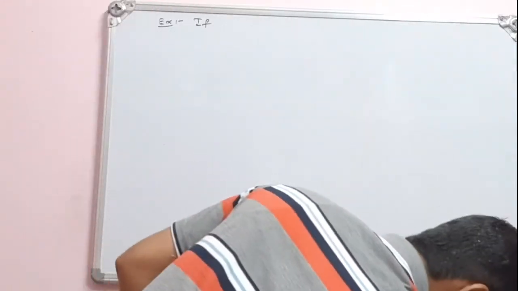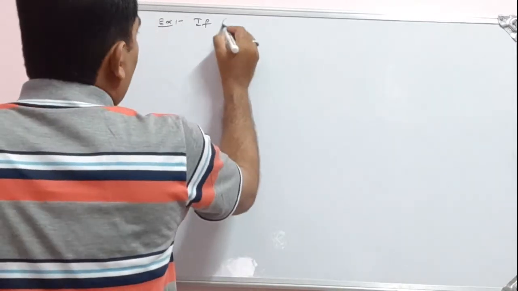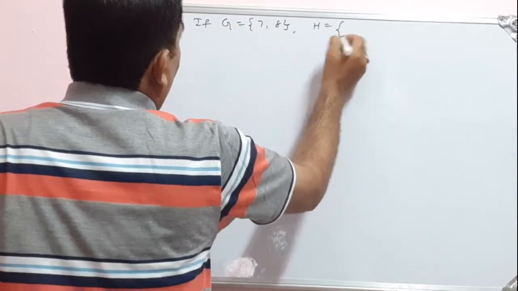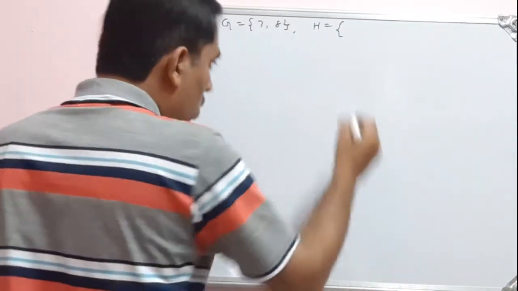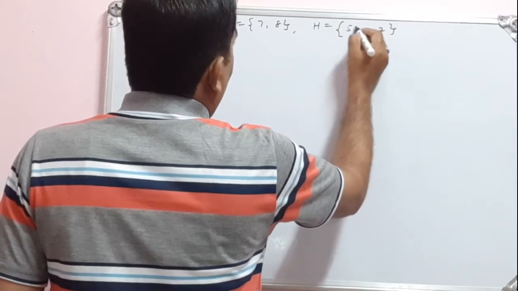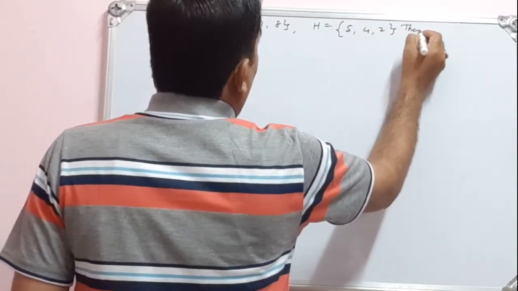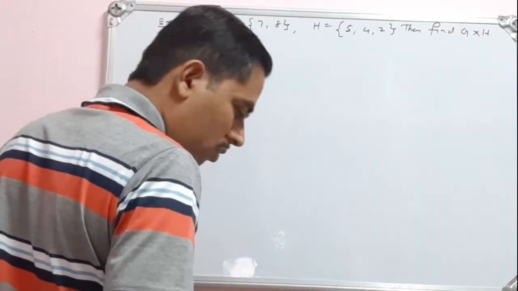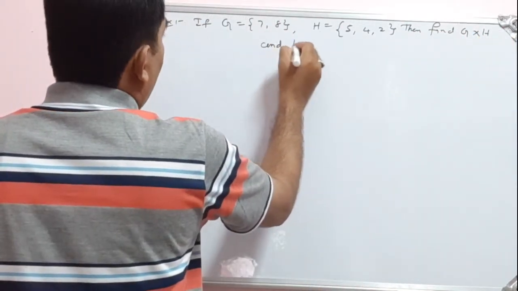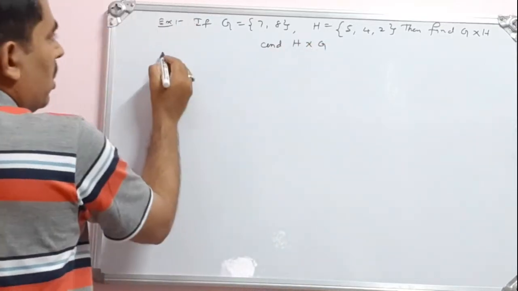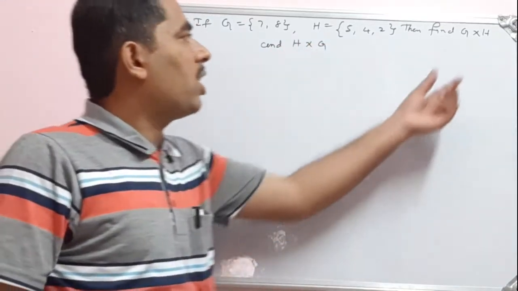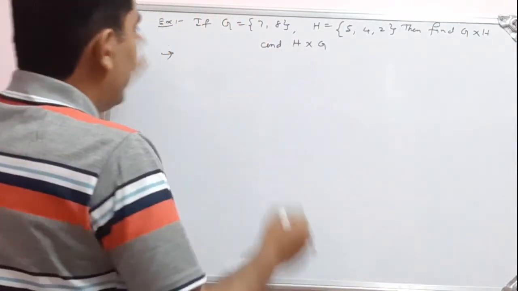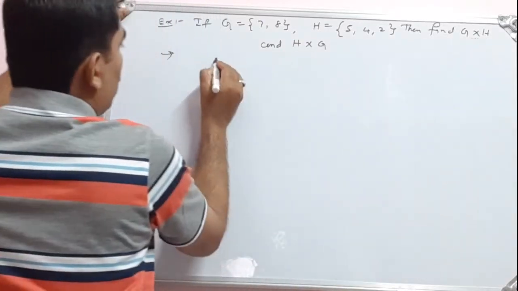So let us consider another example. If G is equal to {7, 8}, and another set is given, H is equal to {5, 4, 2}, then find G cross H, and see, H cross G. So similar kind of problem. So we have to find the Cartesian product from set G to set H, then Cartesian product from set H to set G. Okay, first let us find G cross H. So let me write it directly here.